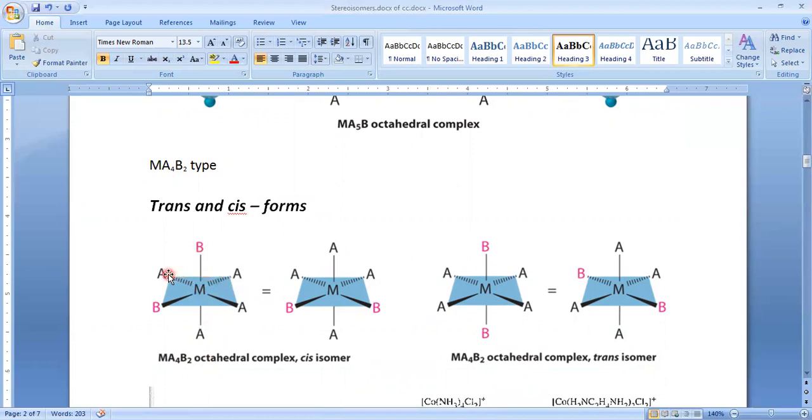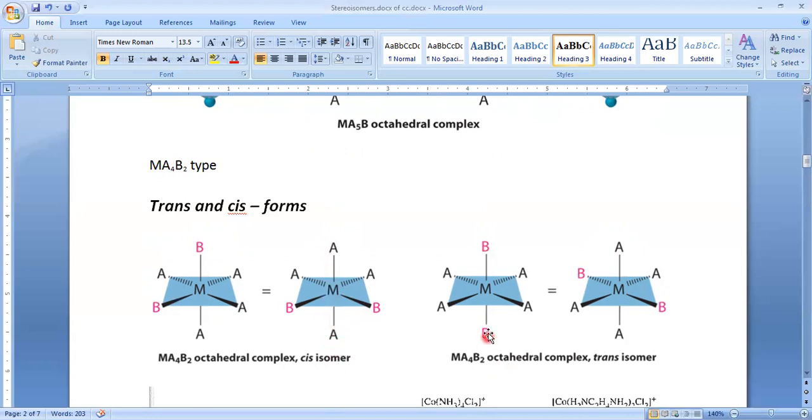Or else we can predict by considering the orientation of these two groups also. If similar groups are on the same side, then that is cis. And here, this is cis. Why? Because these two similar groups and these two similar groups are the same set. But in this case, don't go by this one on plane. These two same A atoms are on in plane bonds, so it is not correct to say this one is trans.